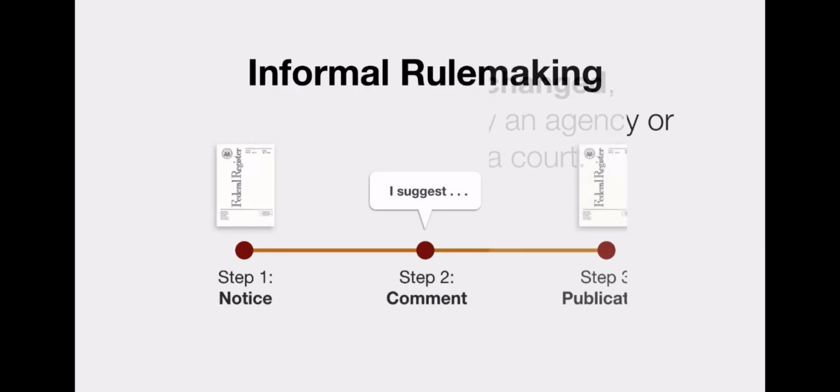There are a variety of ways to create regulations, which are covered in detail in our rulemaking clip of the administrative law course. In the next clip, we'll examine in detail the process called informal rulemaking, which is the method most commonly used. Now that we've covered what regulations are and where they come from, let's talk about where to find them.